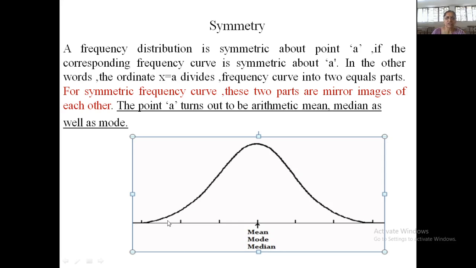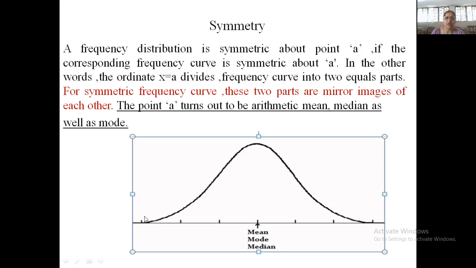For a symmetric distribution we will always have this type of frequency curve. That means if you fold this paper exactly at this axis, the mean line, then the two parts, the right hand side as well as the left hand side, are mirror images of each other.